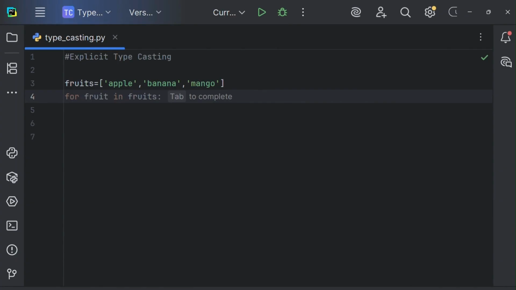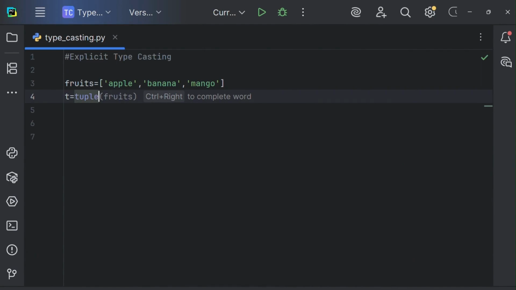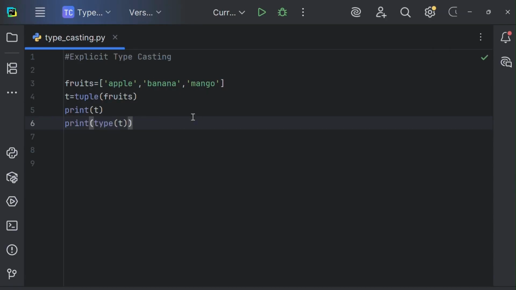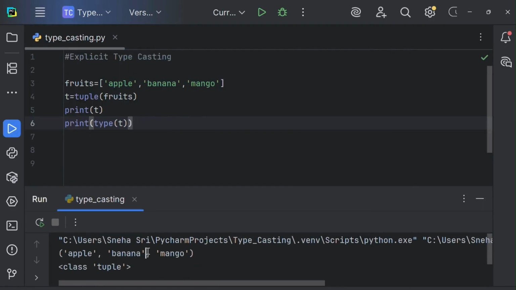Then let me convert that list fruits into tuple. So let me take t is equals to tuple of those fruits. Let me print the t. Let me print the type of t. Now let me execute this. See, here the list is being converted into tuple and the class that we got as a tuple.